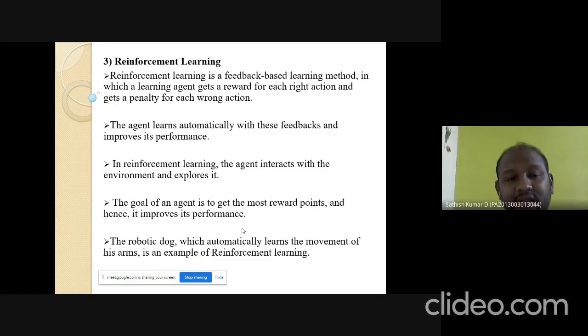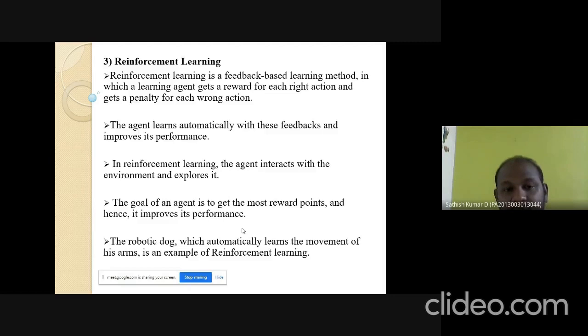The third category of machine learning methods is reinforcement learning. This learning principle works based on feedback-based learning, mainly on the concept of reward and penalty. The agent learns automatically with these feedbacks and improves its performance. In reinforcement learning, the agent interacts with the environment and explores it. For example, the goal of the agent is to get more reward points, and hence it improves its performance.